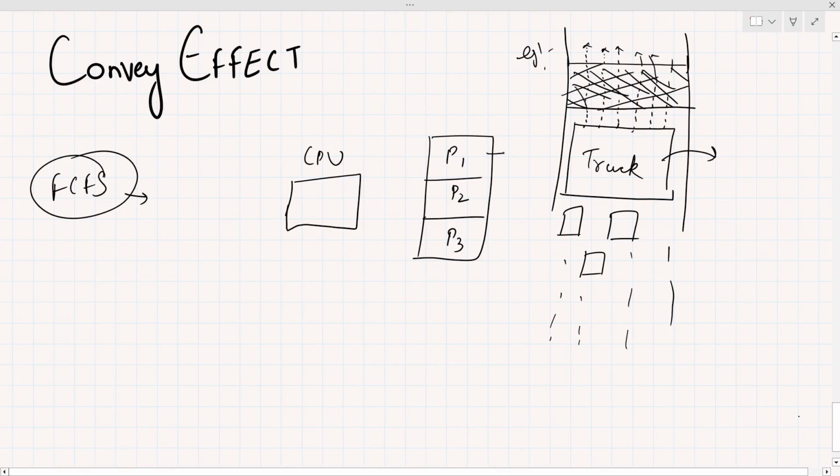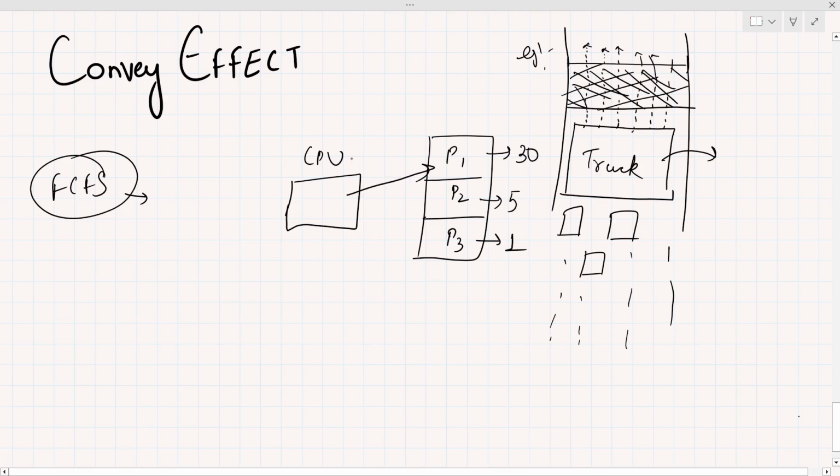P1 is a process whose burst time is 30, P2 is a process whose burst time is 5, and P3 is a process whose burst time is 1. Now FCFS collects the process whose arrival time is 0, and P1 is the process that comes first. So P1 will get the CPU first.